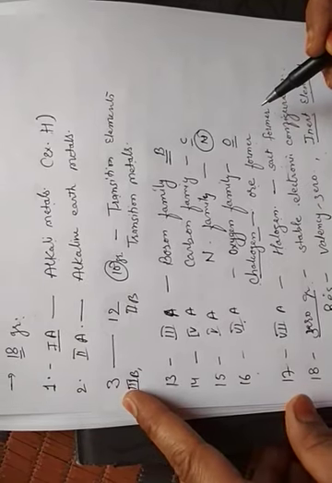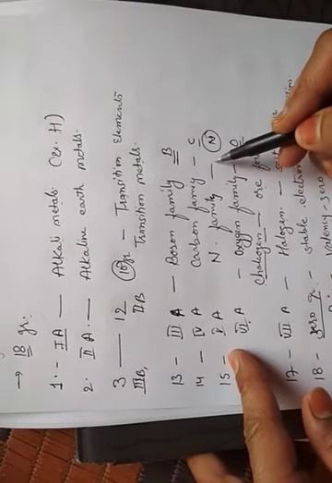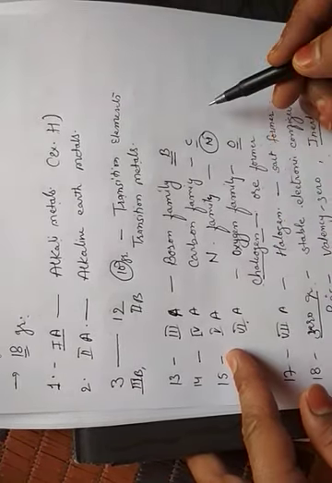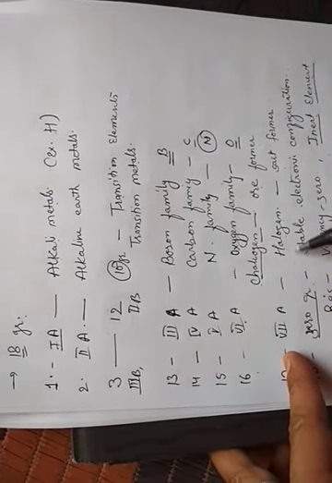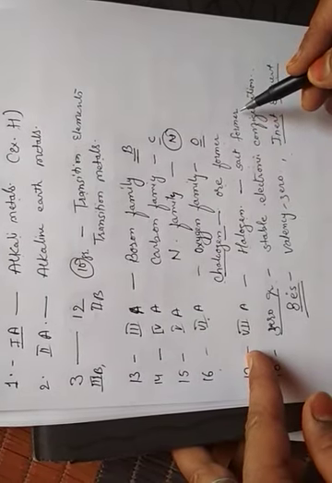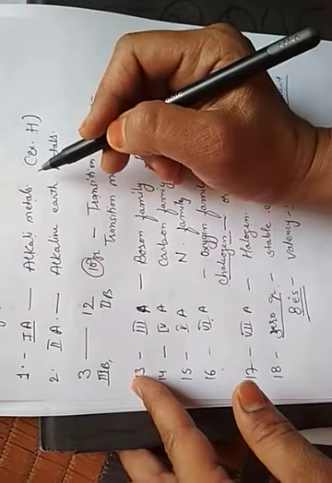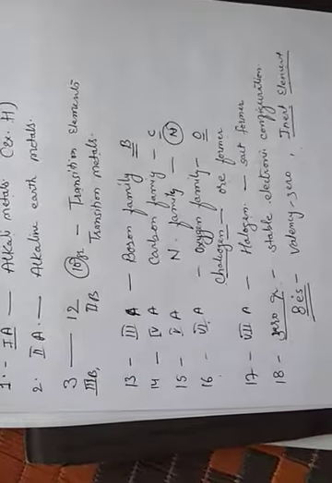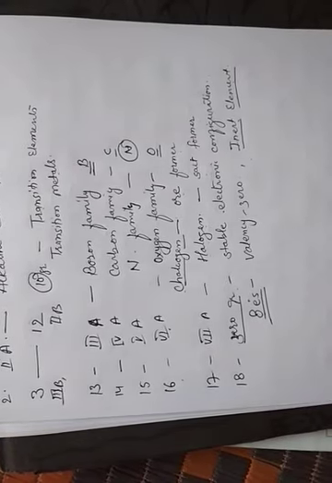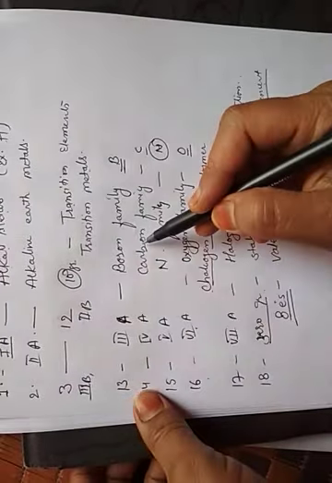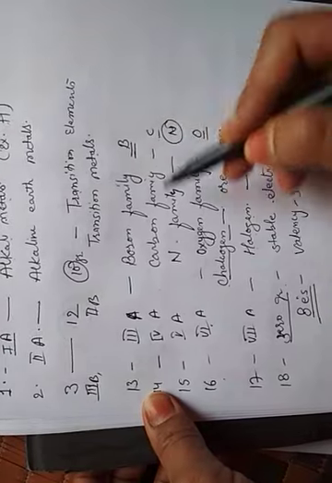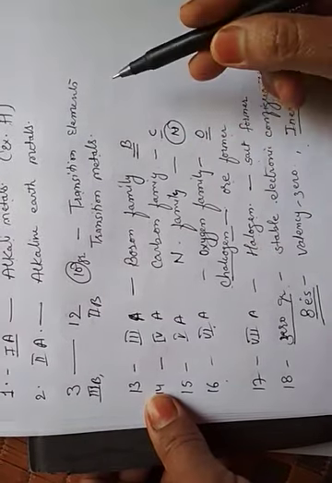For example, name the 5th A group elements, that is the nitrogen family. Name the 7th A group elements, that is halogen. Name the 1st A group elements, alkali metal. It can be asked in fill in the blanks as: the 4th A group elements are also known as the dash family, that is carbon family. This way all the questions related to these groups can be asked.